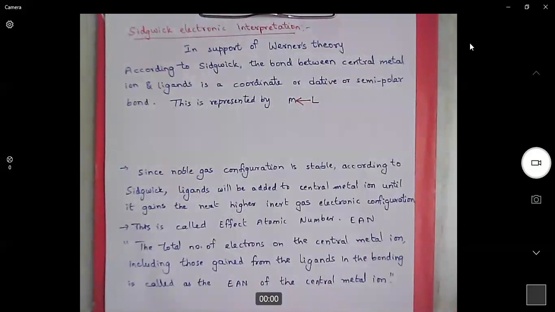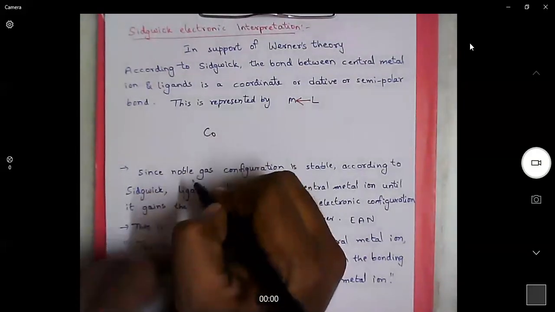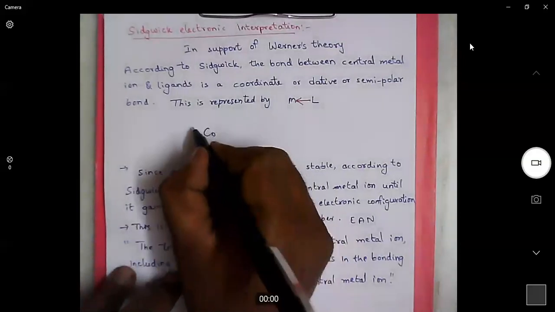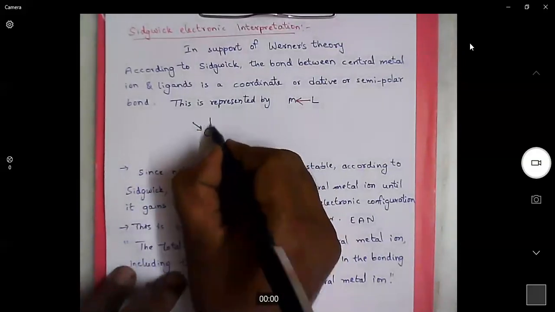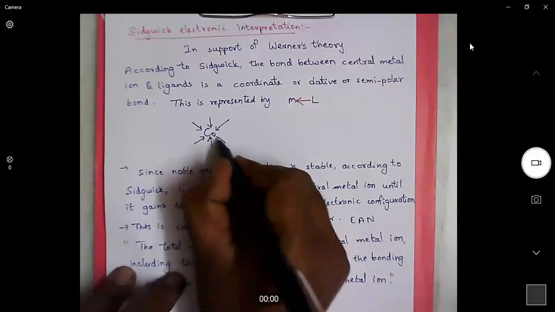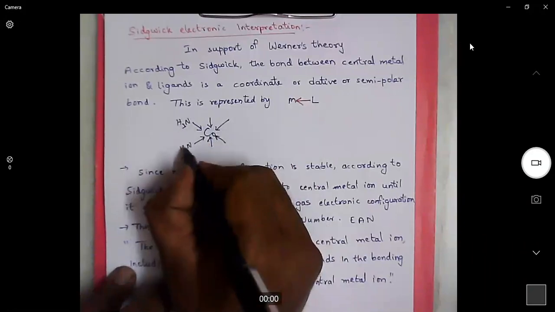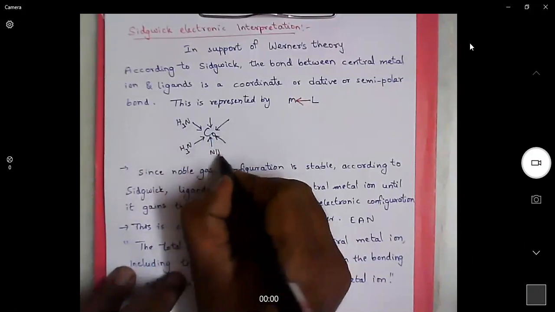So according to Sidgwick, a complex can be represented with coordinate covalent bonds. For example, this tetramine complex can be represented like this.